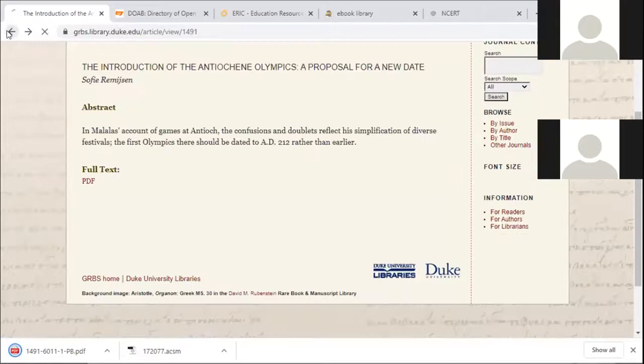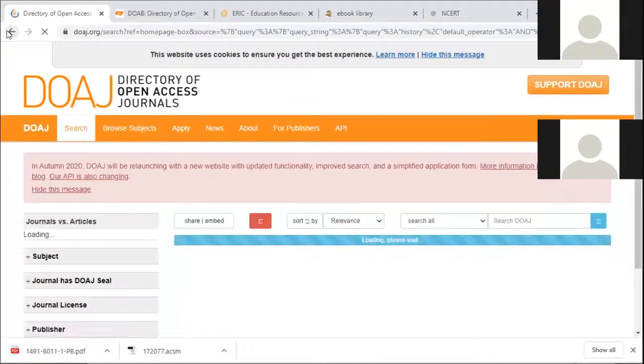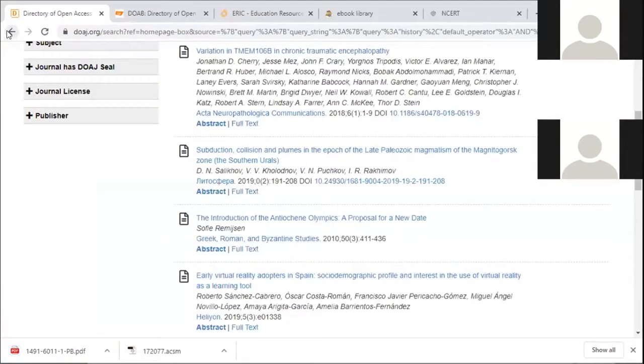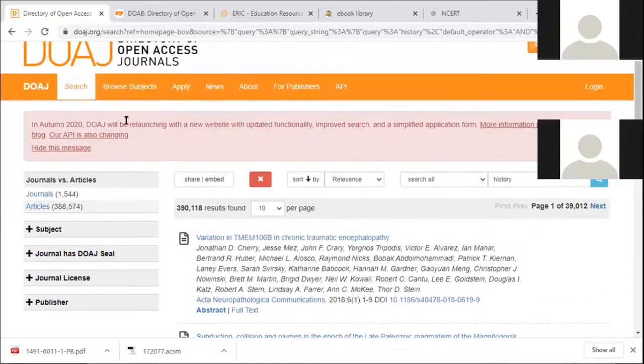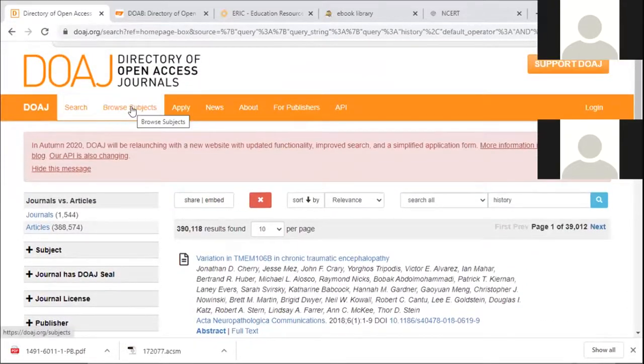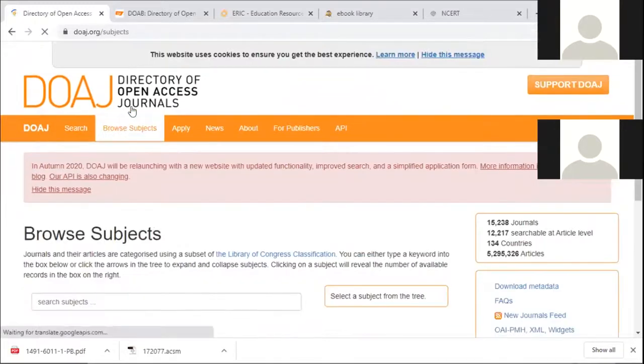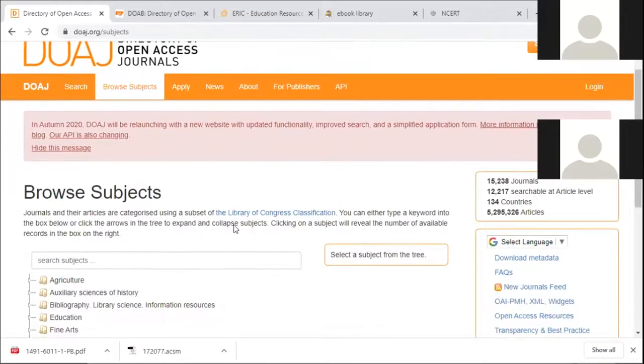Again, it is a directory. See, we were on the site DOAJ. It has taken us to some other website. It has just linked the sources which are openly accessible. You can browse by subjects. See, these are the subjects which are available.